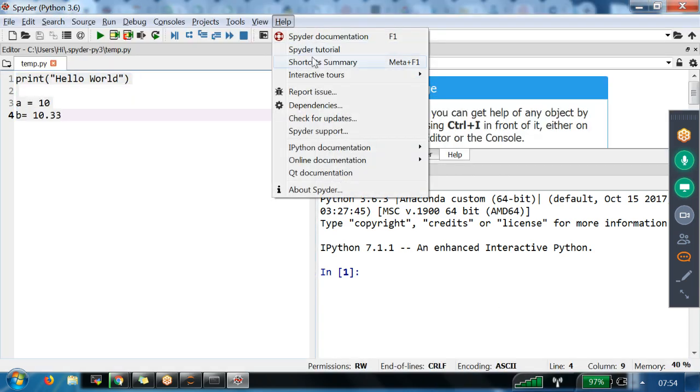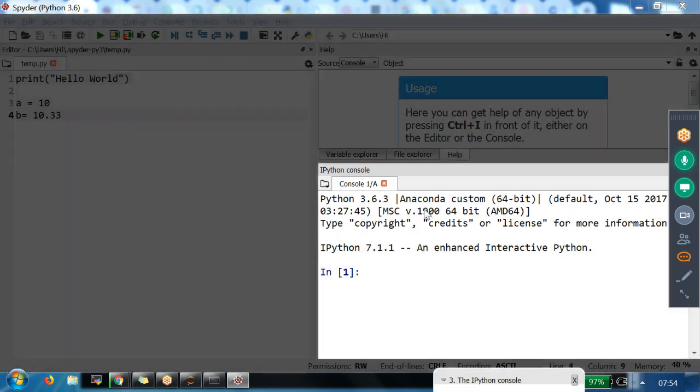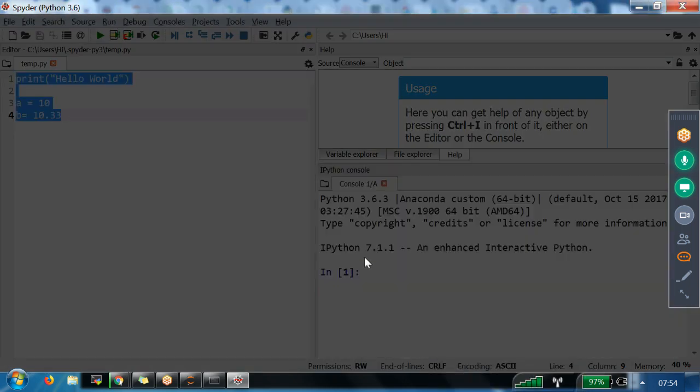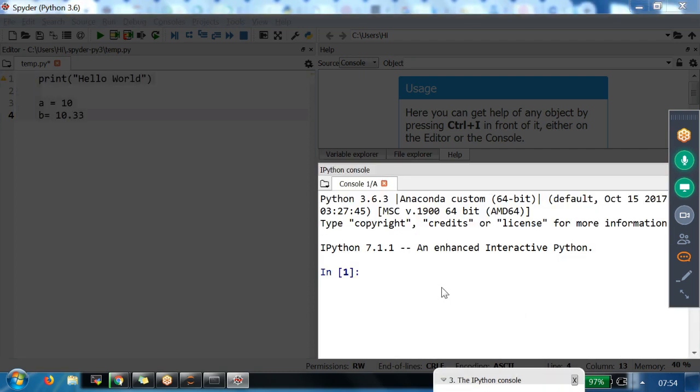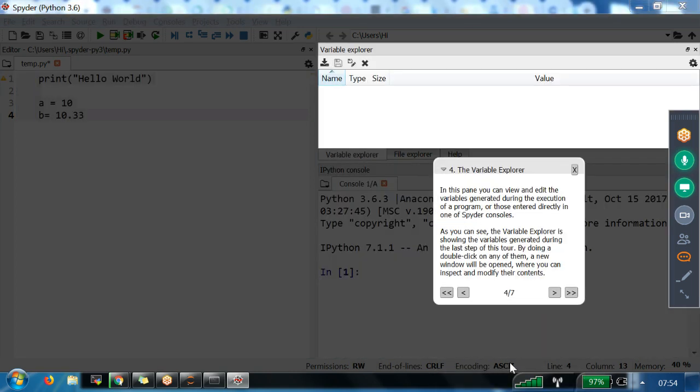Some reason, the resolution issue. One more time, let me try. Okay. Now the next window is available. What is this? The variable explorer. Whatever variables you are going to create, all those things you can see here: what is the name, what is the data type, what is the size, what is the value held by that variable. So in this window, you can view and edit the variables generated during the execution of a program, whether entered directly in one of the Spyder consoles.